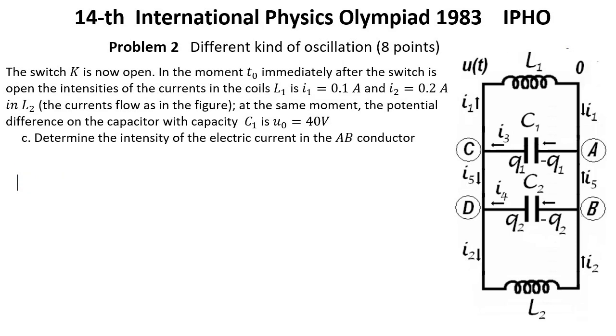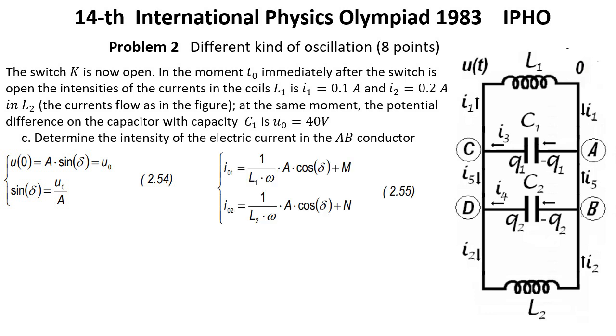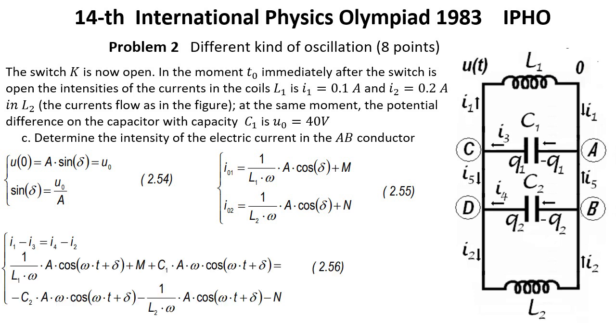Question C. Determine the intensity of the electric current in the A-B conductor. Solution for question C. If the momentary tension on the circuit is like in 2.43, one may write expressions 2.54, from the currents 2.47 it is possible to write that currents I01 and I02 are as in 2.55, on the other side it is possible to express 2.39 in the form of 2.56.